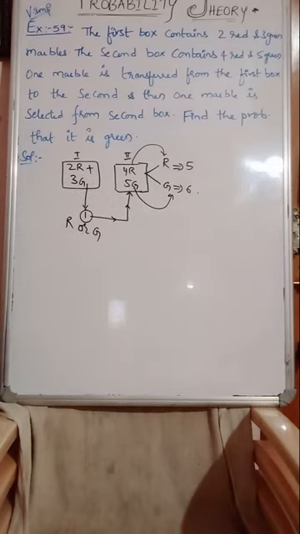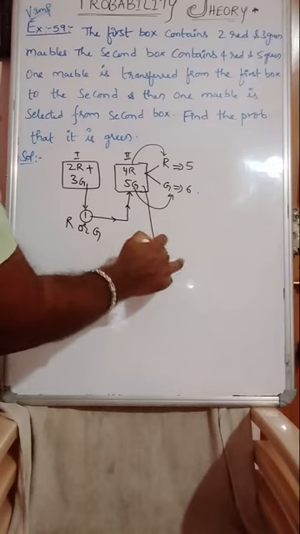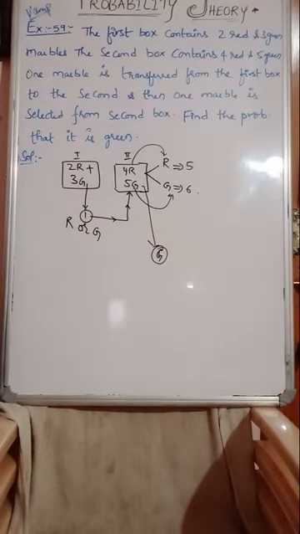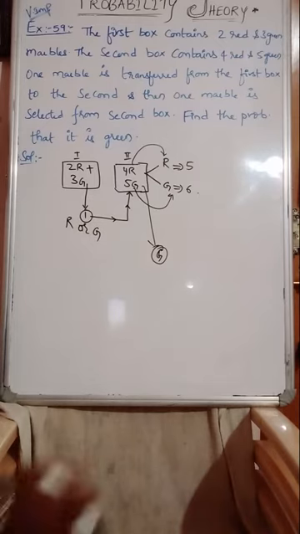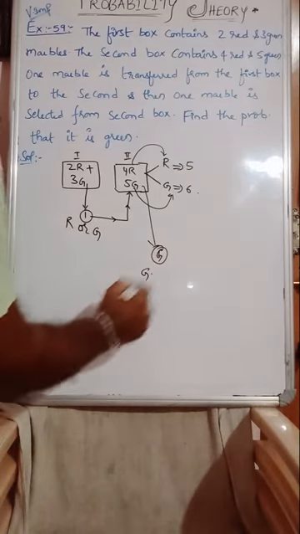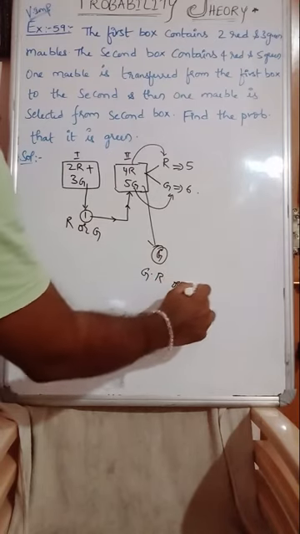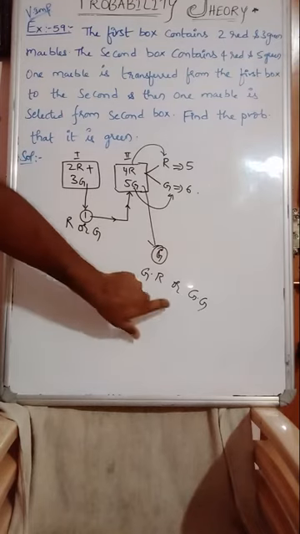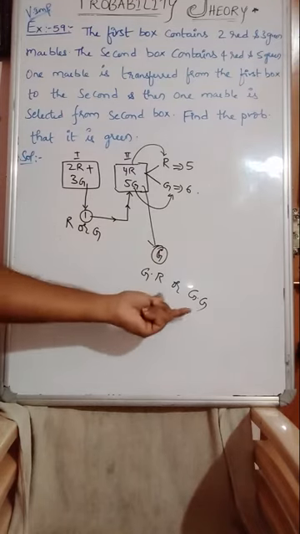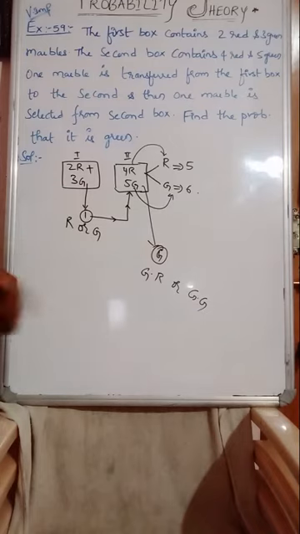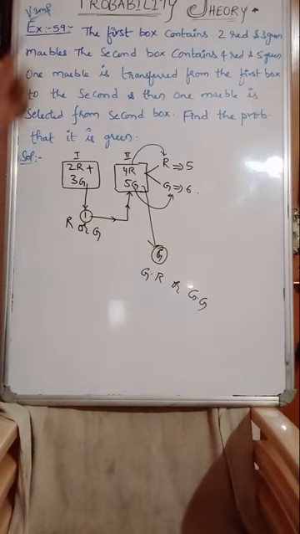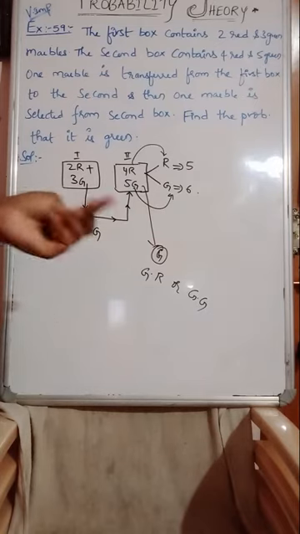Then from this one ball is selected, one marble. The possibility of getting green they are asking. The possibility of getting green means green known that red is transferred, or green known that green is transferred. Only these two possible cases. This is what we need to calculate. Ultimately, the question, this one we have to calculate. We want green only, but there are two possible ways of getting green. Getting green known that red is transferred, getting green known that green is transferred. Then definitely the probability of green will get affected.